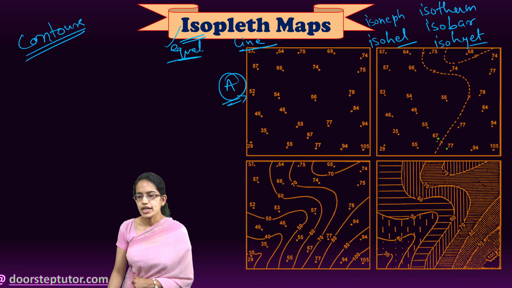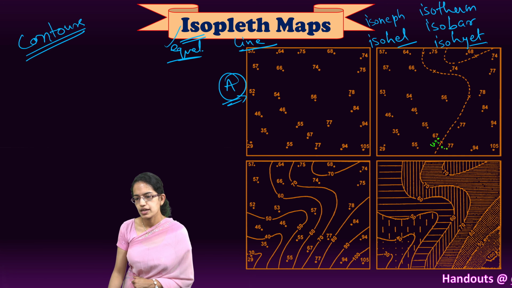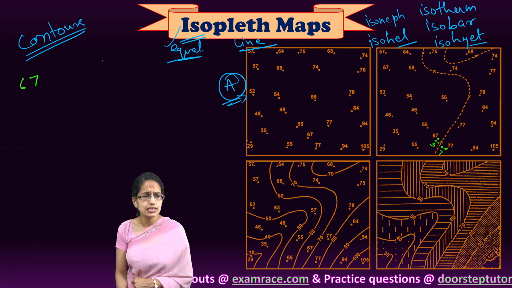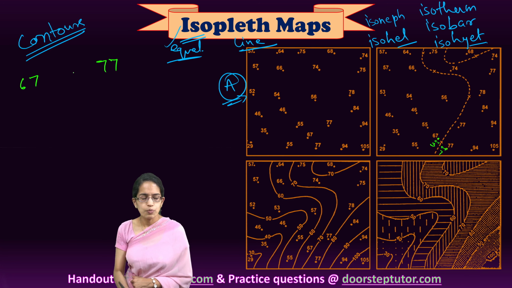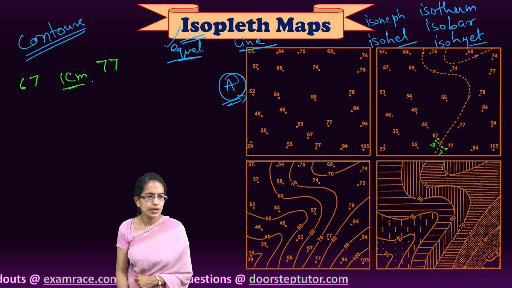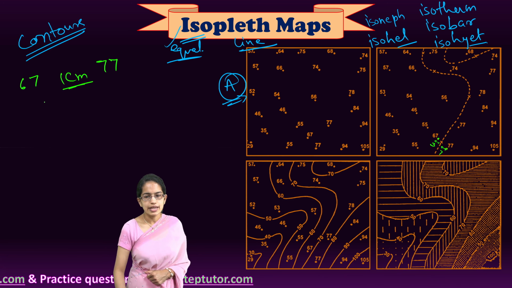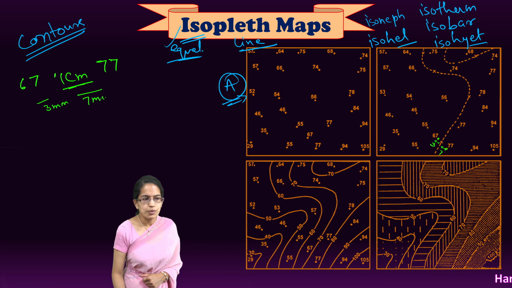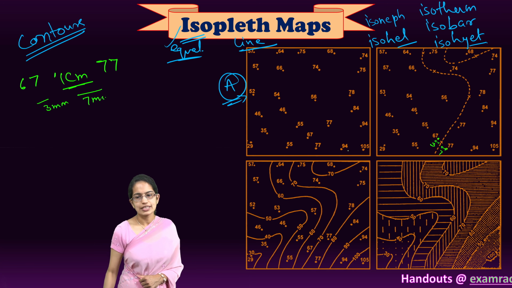I need to understand it would be 3 centimeters from here and 7 centimeters from here. Or let's say the two points, 67 and 77, are differing by 1 centimeter. I take a line of 3 millimeters from here and 7 millimeters from here, and that point would be my point of 70, because I don't know the exact point of 70.